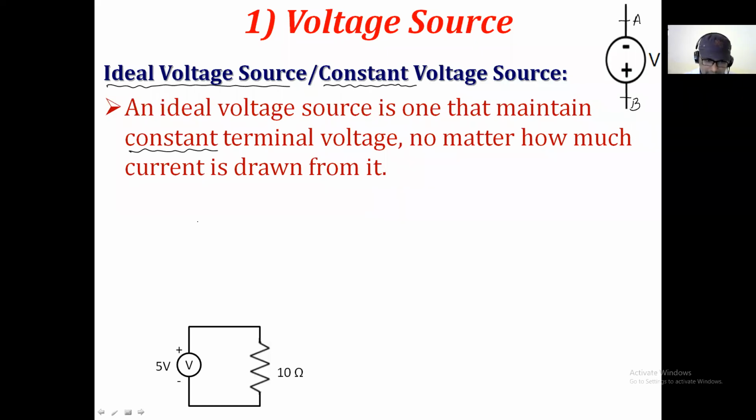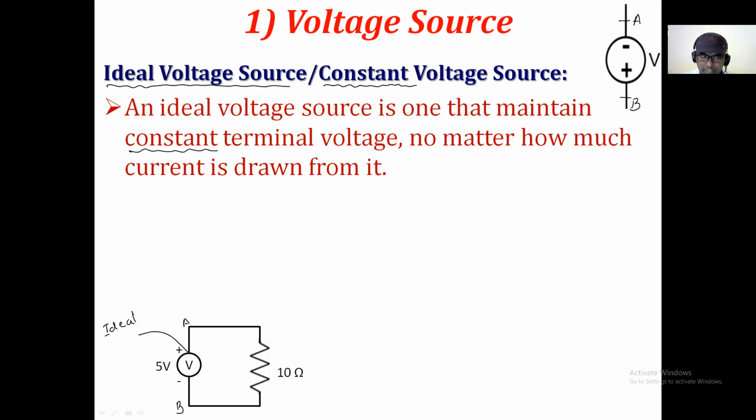Suppose I consider one simple circuit, and now just assume that this is an ideal voltage source having a voltage of 5 volt. We know that these are the two terminals of the voltage source, I say A and B, and these two terminals are connected to the two ends of a resistor, the load resistor.